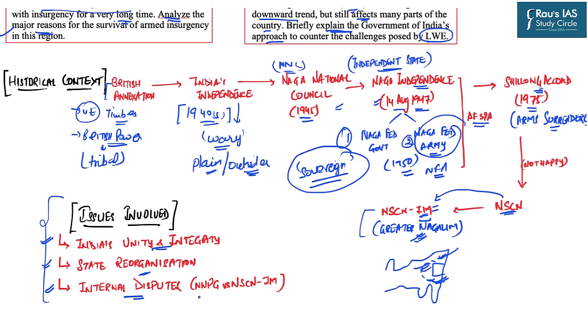For example, the Naga National Political Groups. Now, this NNPG comprises 7 organizations. They are also extremist organizations who on some issues are in direct conflict with the NSCN-IM. For example, the groups in NNPG are ready to hold peaceful talks with the Indian government and become part of India. And further, there is one larger issue at stake also.